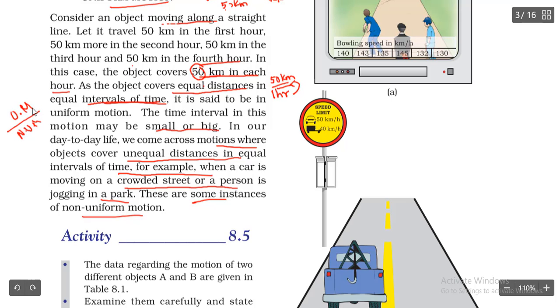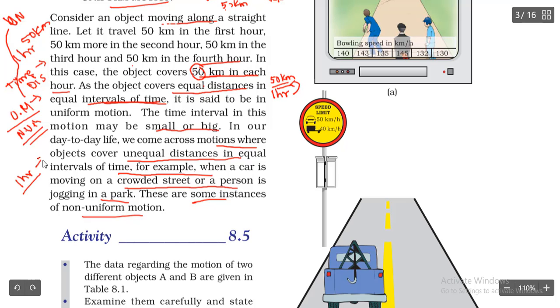So uniform motion is nothing but the time will be the same and the distance covered will be the same, as we discussed here: 1 hour and 50 kilometers. For every 1 hour it is going to cover 50 kilometers only. So this kind of motion we are going to call uniform motion.